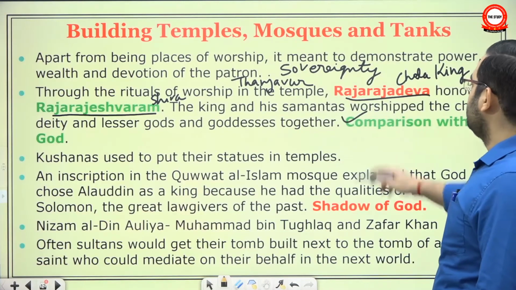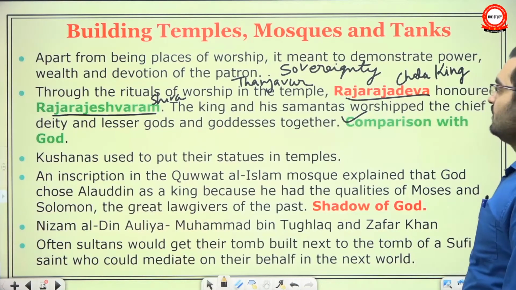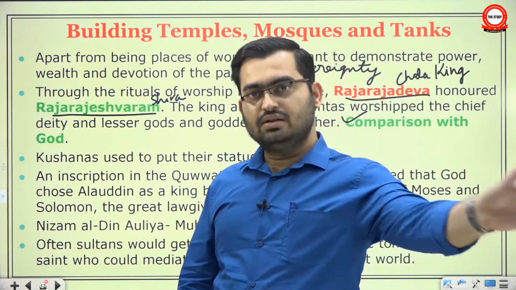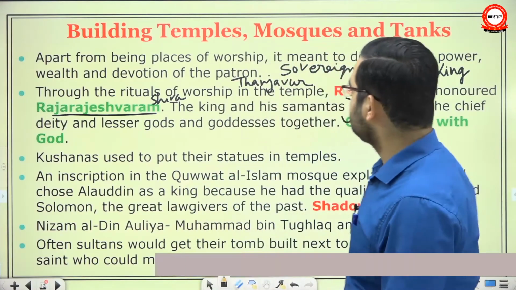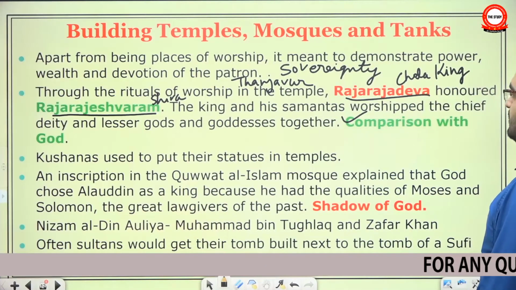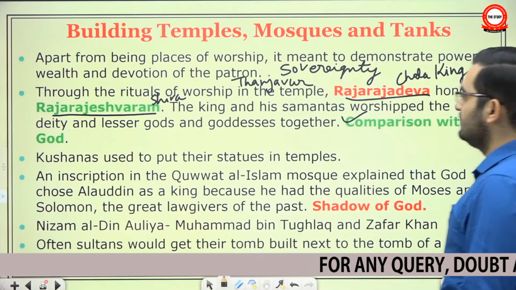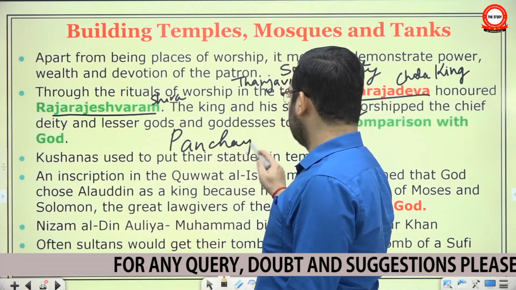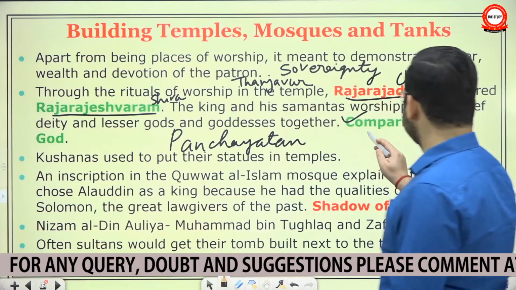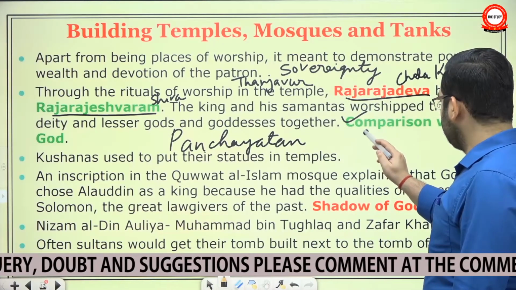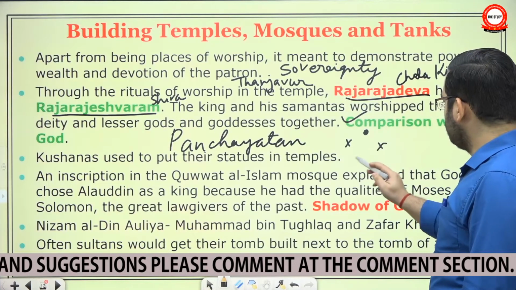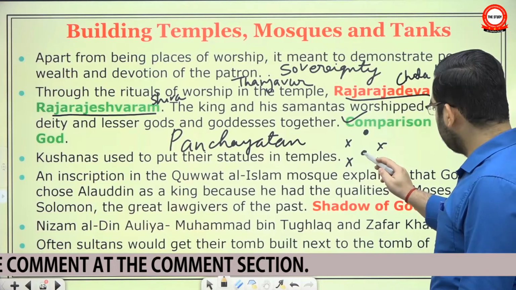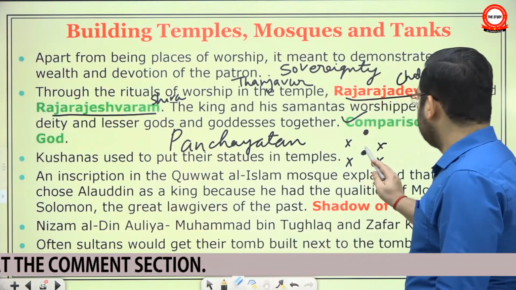It is indirectly the king comparing himself with the god, and in fact it was a practice among Chola kings to put their statue in temples, not in the Garbhagriha but in other places. The king and his Samantas worshipped the chief deity and lesser gods and goddesses together. Earlier we talked about the Panchayatan style, in which there is one main shrine and there will be 4 subsidiary shrines. Now they could be entirely in front of it, or you may have the main shrine here and 4 subsidiary here. That will depend upon the overall structure.